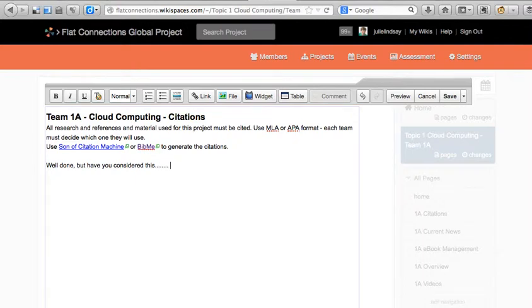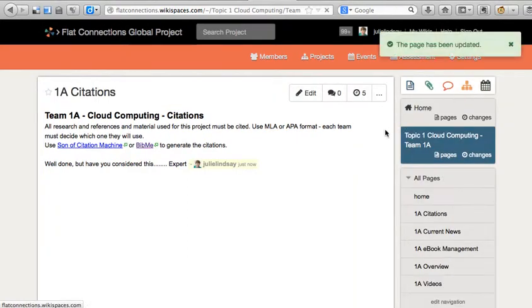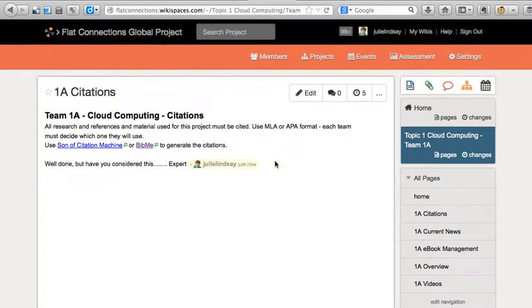Now what I want you to do is add expert. And then, this is a little trick that you may not know about wikis. If you put 4 tildes, a tilde looks like that, and depending what computer you're on, there are different places on the keyboard. If you put 4 tildes, let me show you what happens. Your username will actually show up on the page. And there you go. See, I've said, well done, but have you considered this, etc. And I've put expert, I'm the expert for this group, and now you can see my name has shown up there. I think this is a great way actually to make our interactions with the students visible.